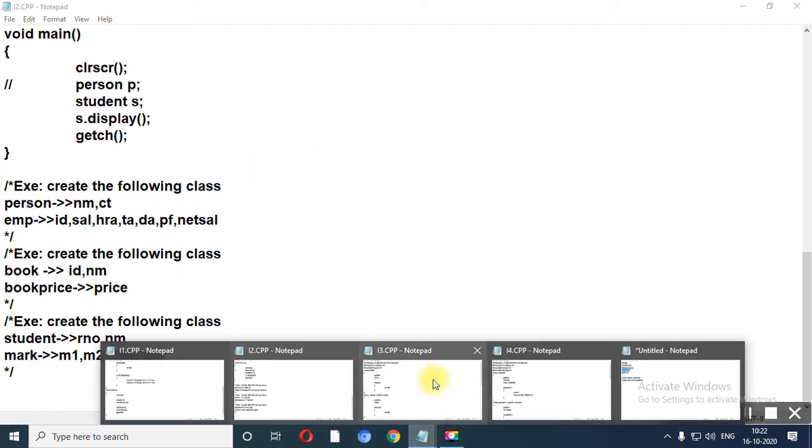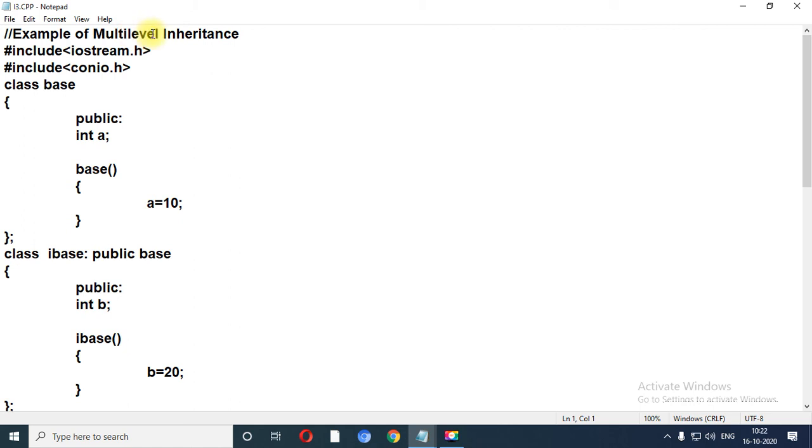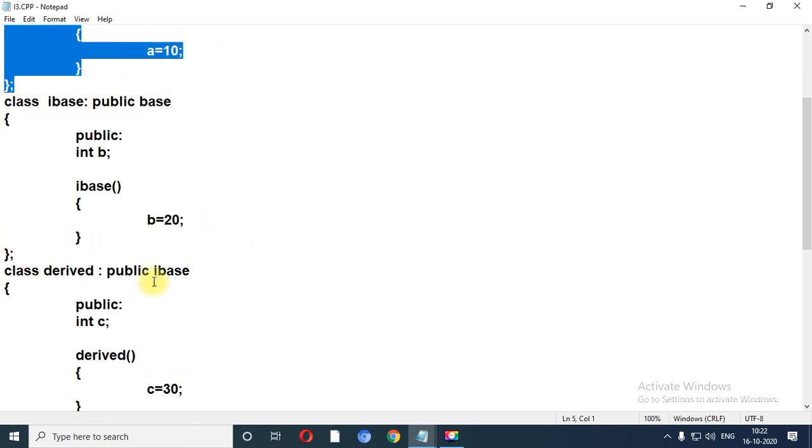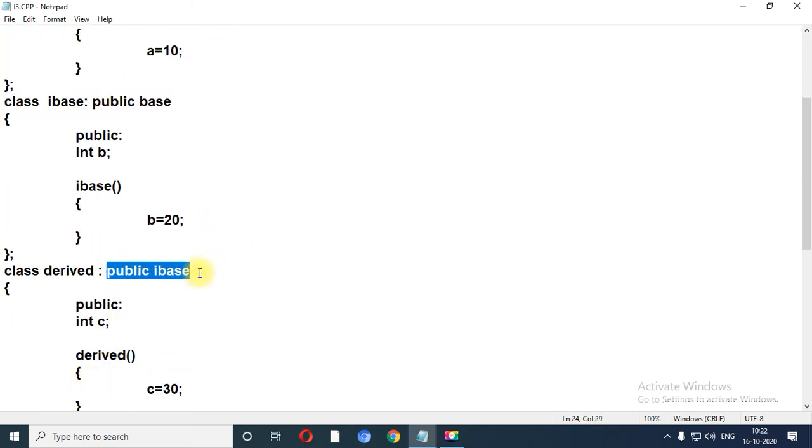Let me share the notepad file for multi-level inheritance. Base class, intermediate base class. Do refer over here, public base you need to write. Let me scroll down up till this. In this you need to write intermediate base class, I base.